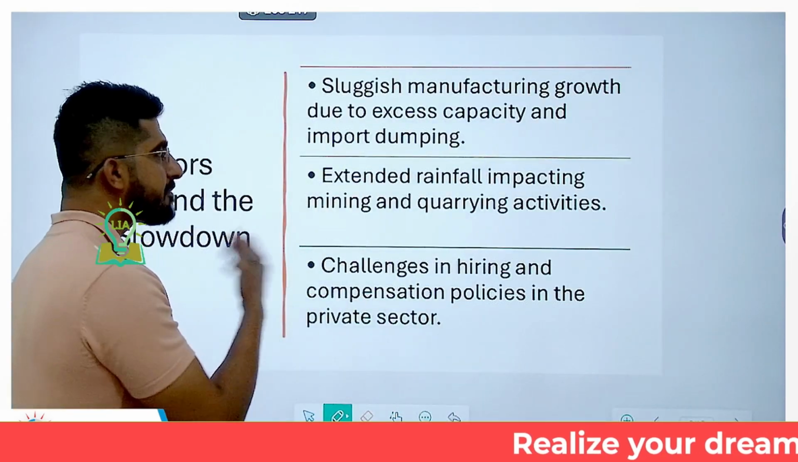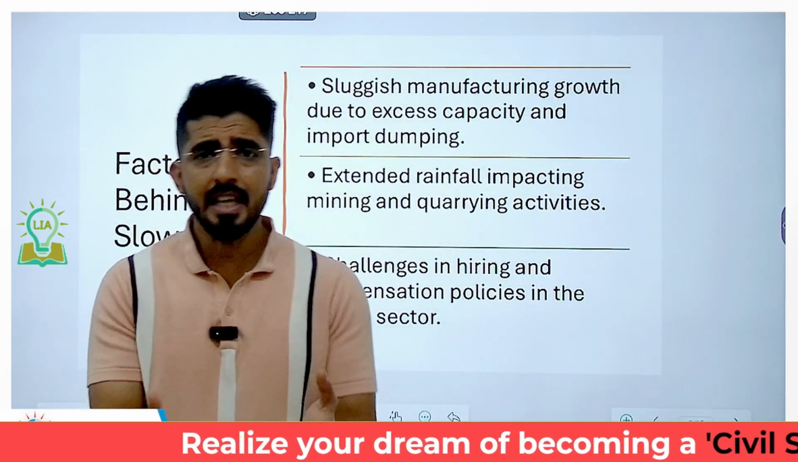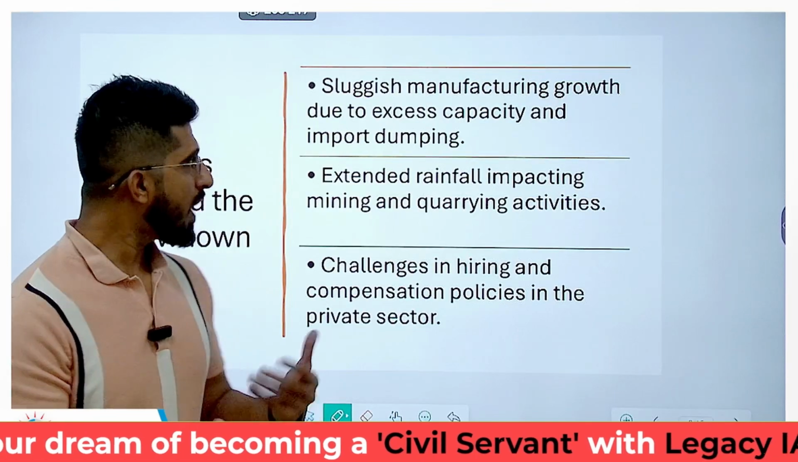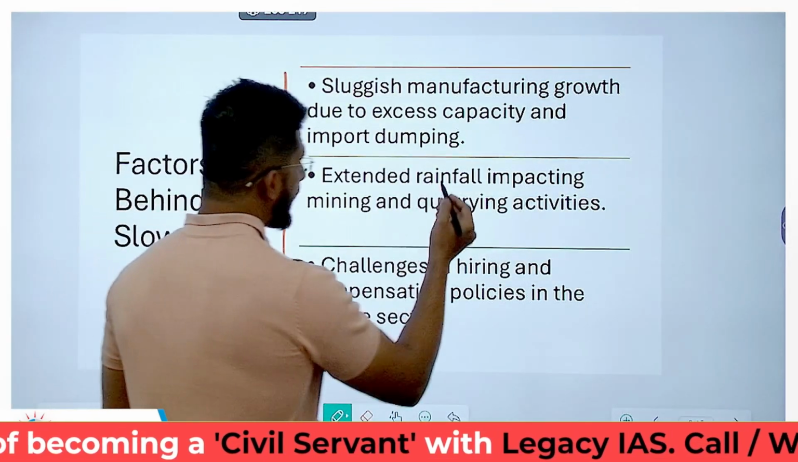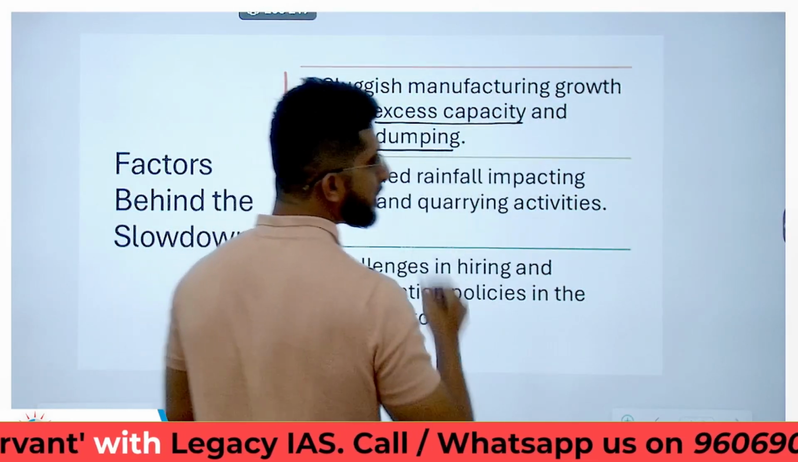Next, so what are the factors that contributed to this drop? We say that it is manufacturing and your mining and quarrying are the culprits. Why are they the culprits? So when it comes to manufacturing, it is mostly due to the excess capacity and the import dumping.